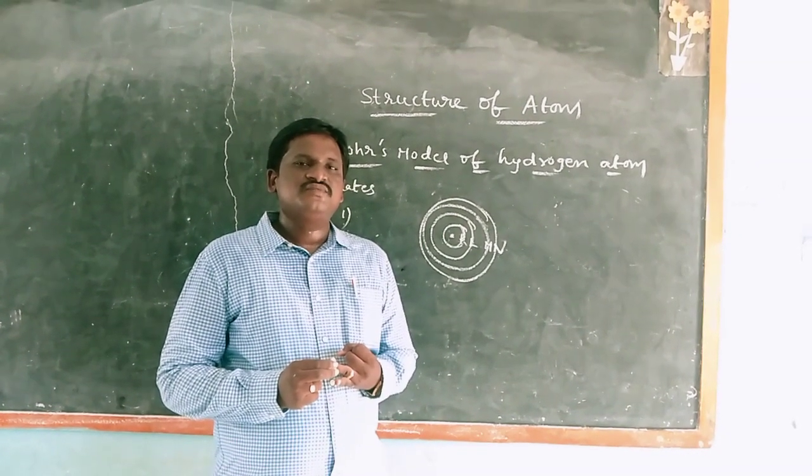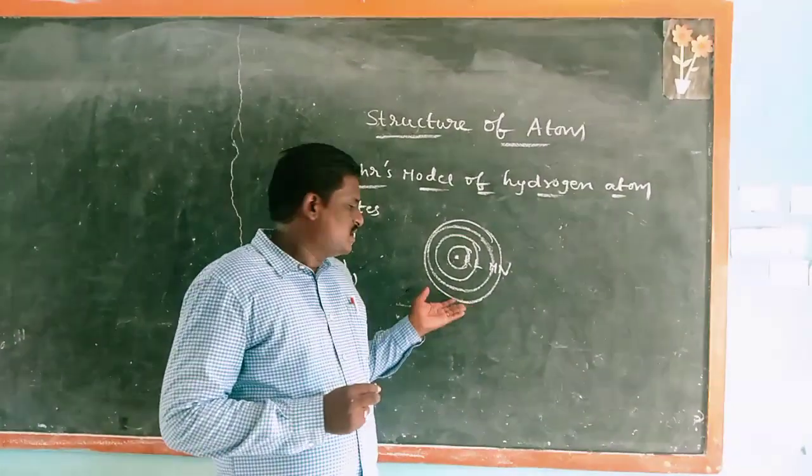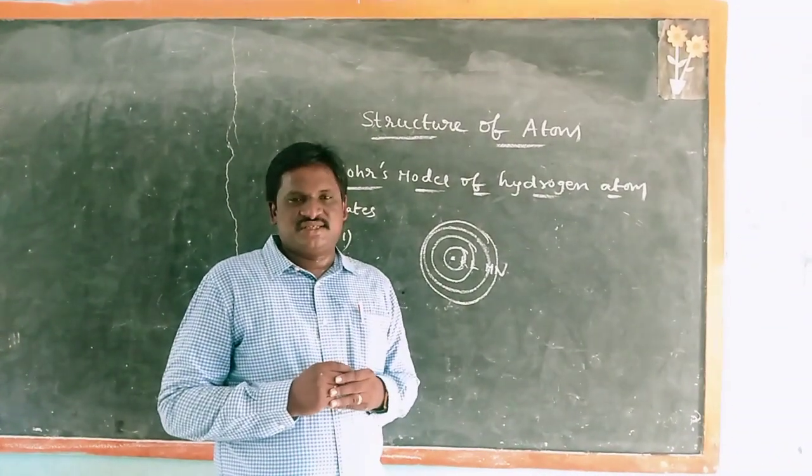Jumping from higher to lower energy state, it emits, meaning releases, the energy.